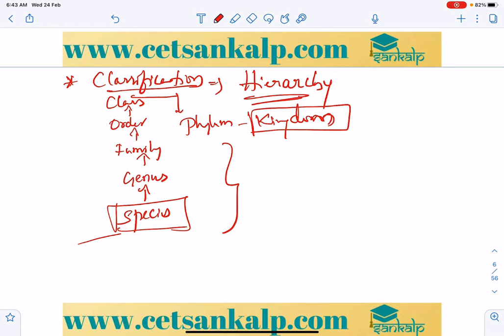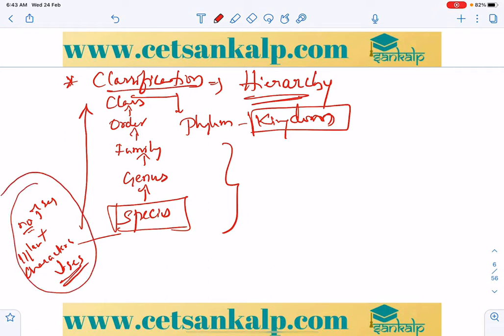When we arrange this in increasing order, the number of organisms increases and similar characters decrease.